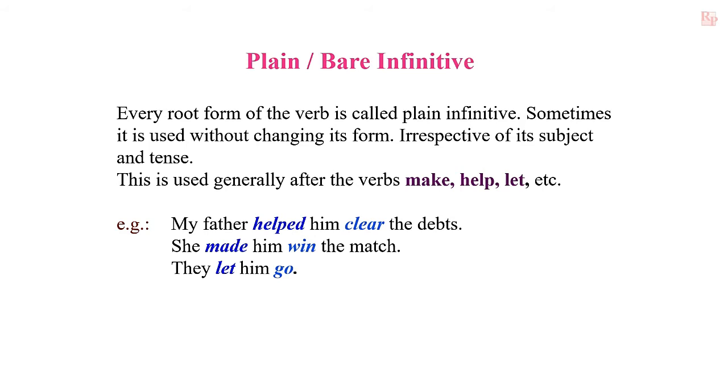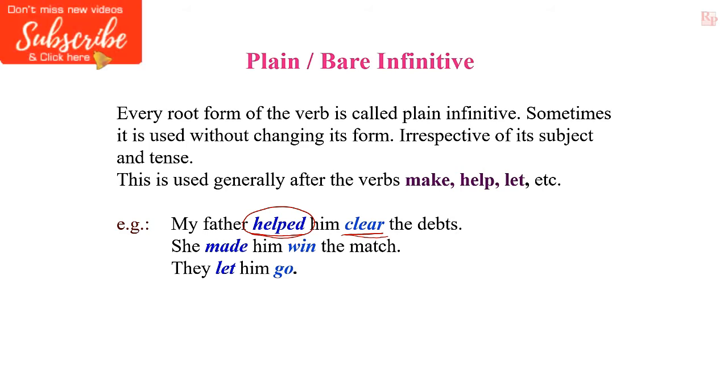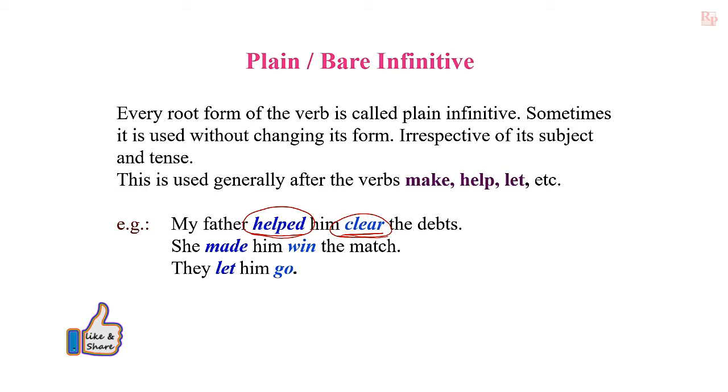In the first sentence, my father helped him clear the debts. Helped is the finite verb and clear is non-finite verb. Helped is in simple past tense. It denotes the tense of the sentence and also changes according to the subject and its number. But here the clear is also a verb, but this verb does not change according to the person and number of the subject and also tense of the verb. That's why it is called non-finite verb. Here this verb is infinitive. It is not preceded by any preposition. That's why it is called bare infinitive or plain infinitive.